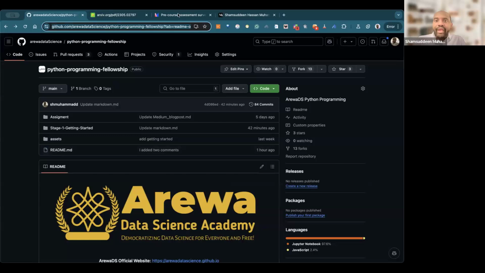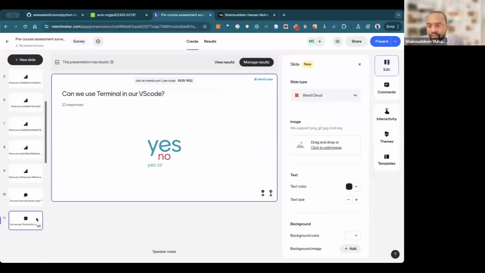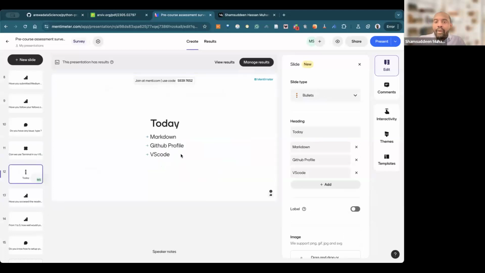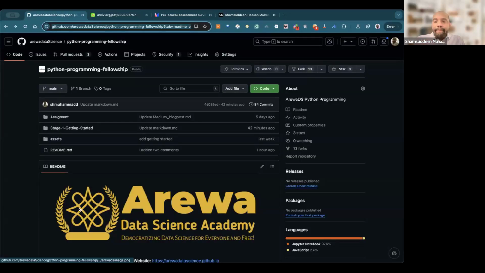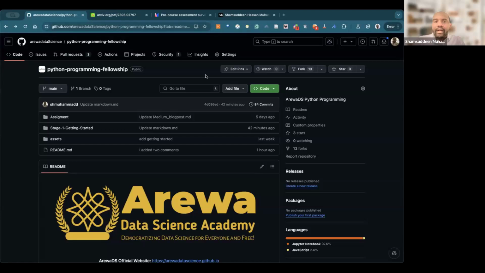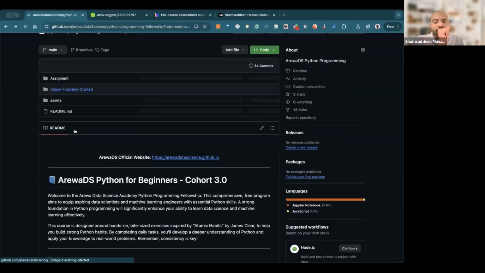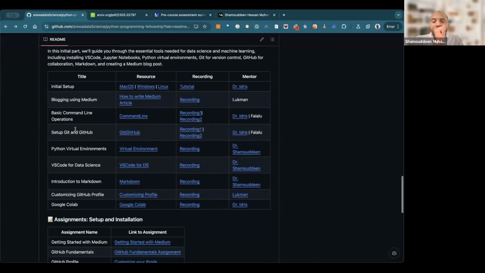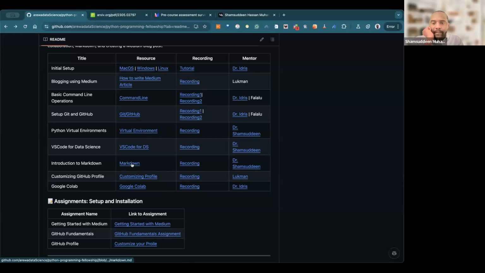All right, so what we're going to discuss today is Markdown, GitHub profile, and this week's VS Code. So let's dive in. For today's session, if you have this link, you'll be able to see the lessons we'll cover. Today we do Markdown and cover, for example, the custom profile, and tomorrow we'll cover VS Code. So let's go on to Markdown.